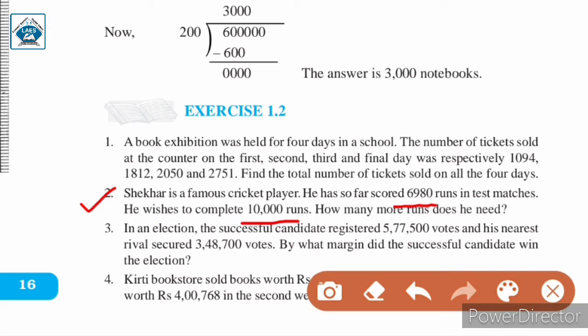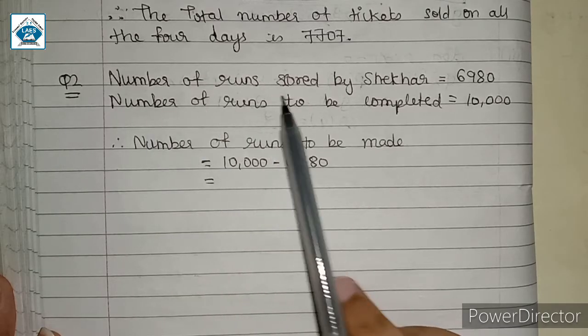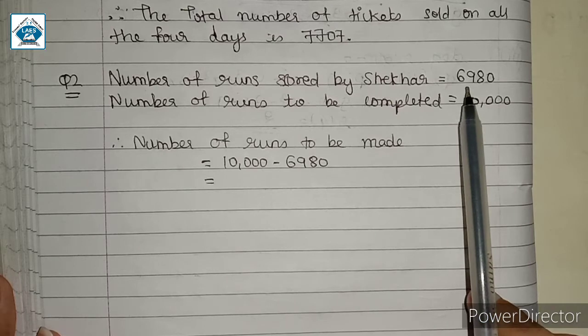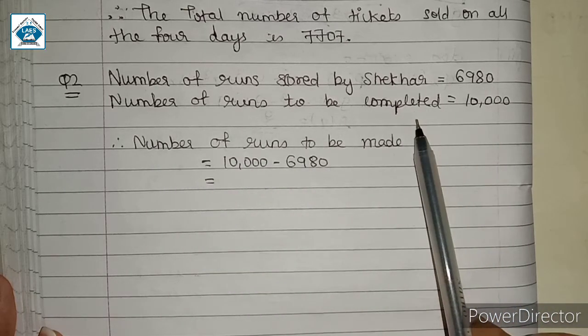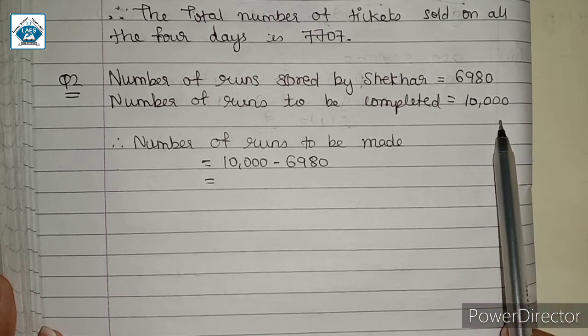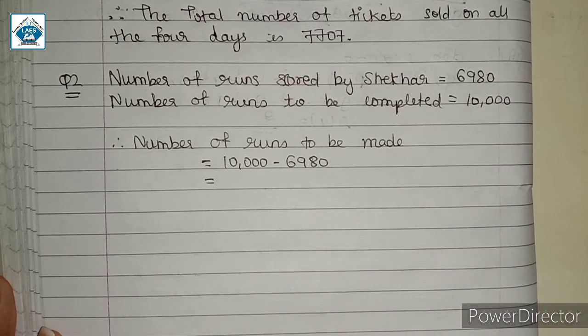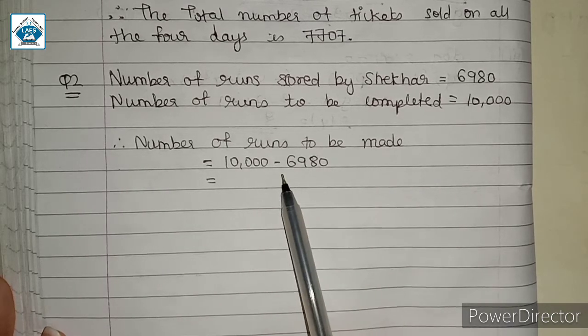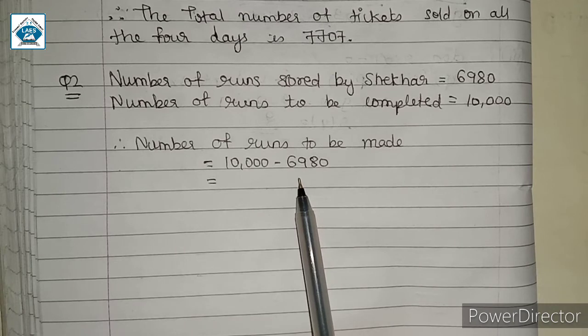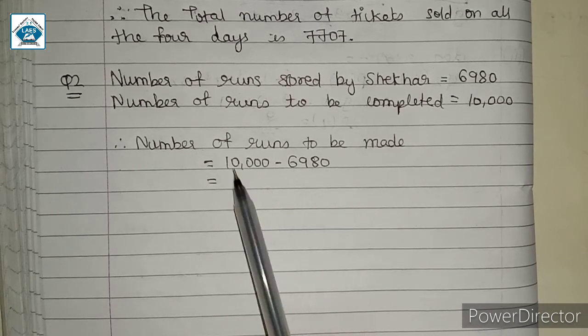So let us see the solution. Number of runs scored by Shekhar is equal to 6,980. Number of runs to be completed is equal to 10,000. So how will we find the number of runs to be made? Number of runs to be made is equal to 10,000 minus 6,980. Now why do we want to subtract?